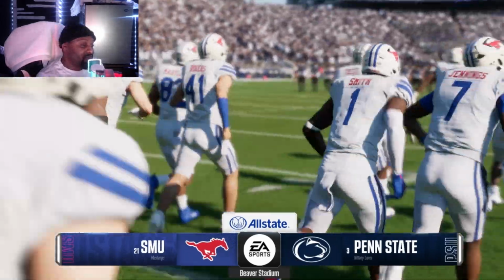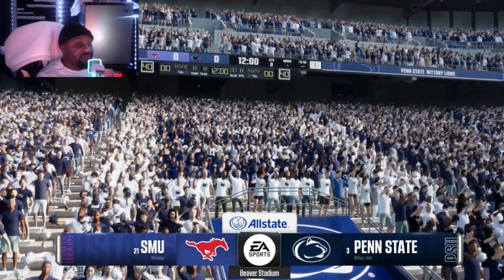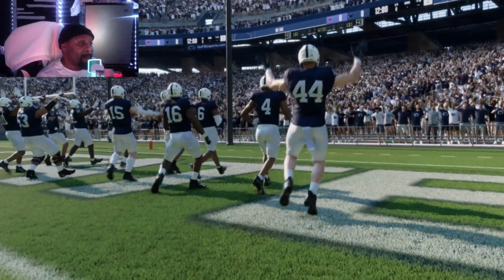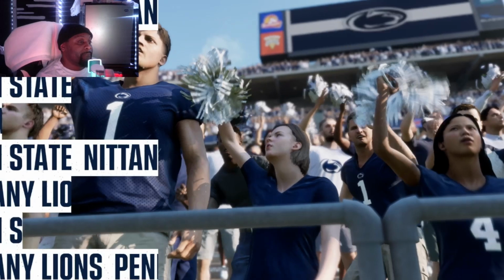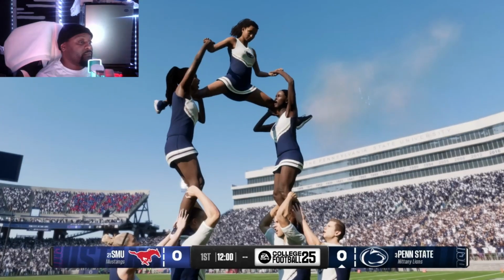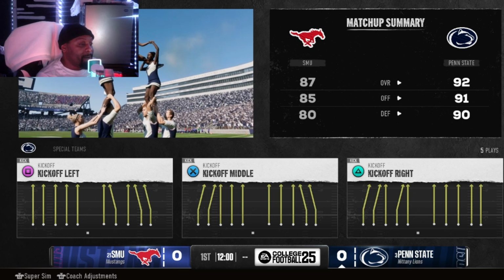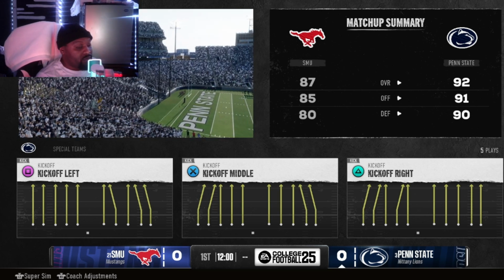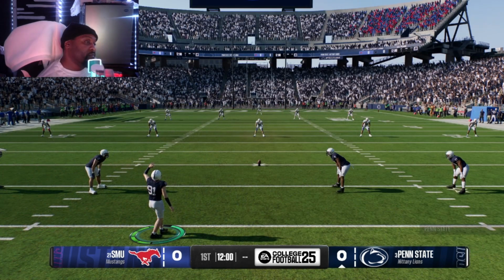Literally, he was the best player on that team, and he's going to be over here playing in the college football playoff his first year in the SEC. Ain't that crazy? And then we know all about Penn State. Gonna be a tough game, but we're gonna see what happens, man. I give them a chance to beat Penn State.